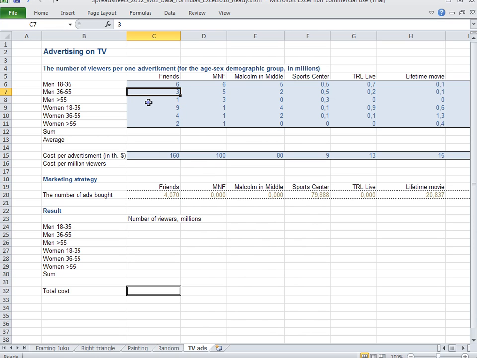The number of older men is 1 million people, and women watch it in respective amounts of 9 million people, 4 million people, and 2 million people.